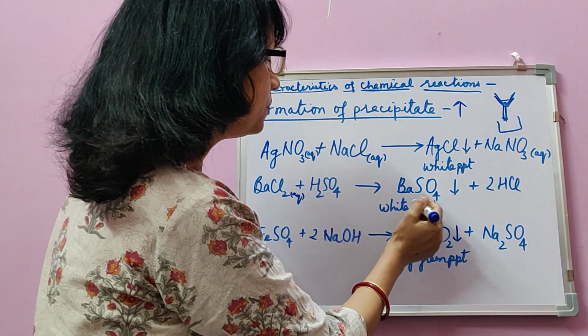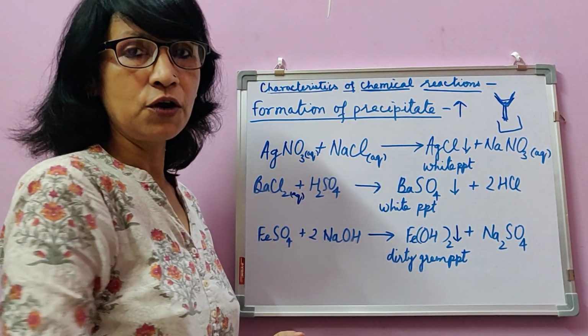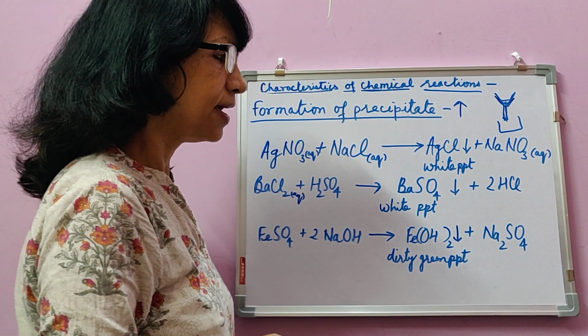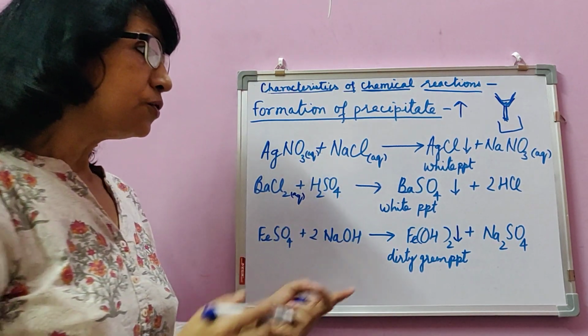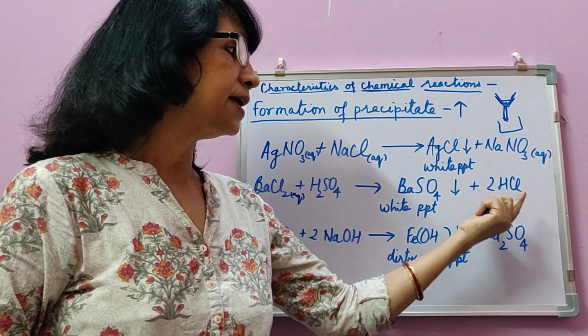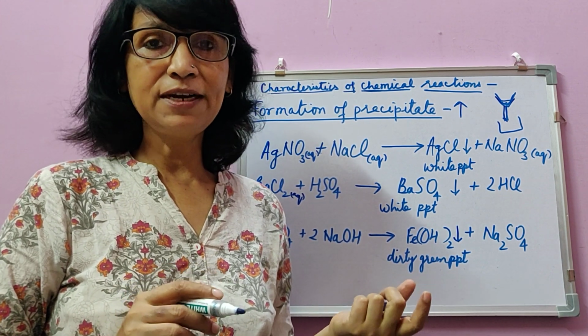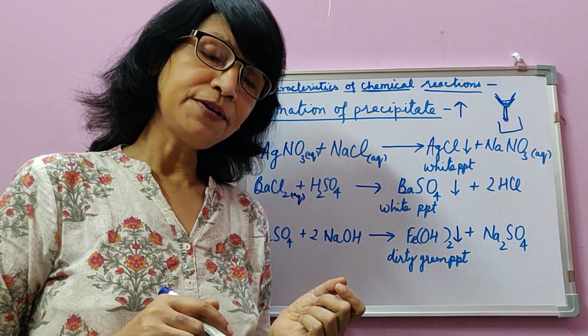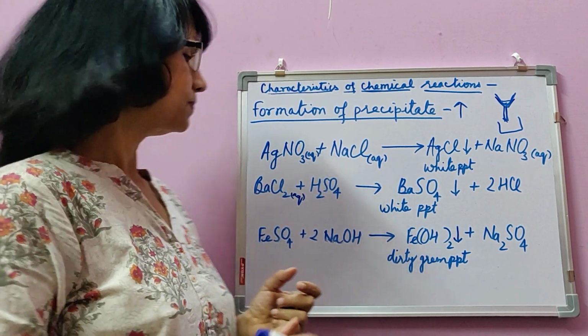So a white precipitate of barium sulfate is formed along with formation of hydrochloric acid. Children, you understand, I have told before as well that HCl in gaseous form is hydrogen chloride gas. When it dissolves in water, then its solution is hydrochloric acid.